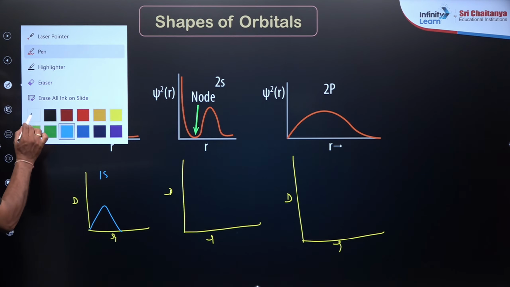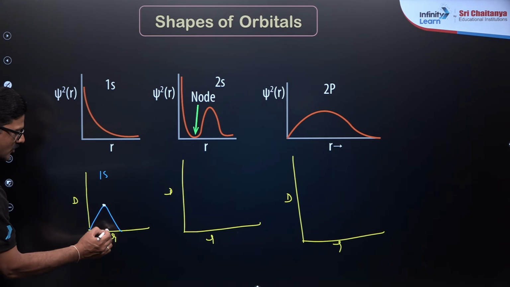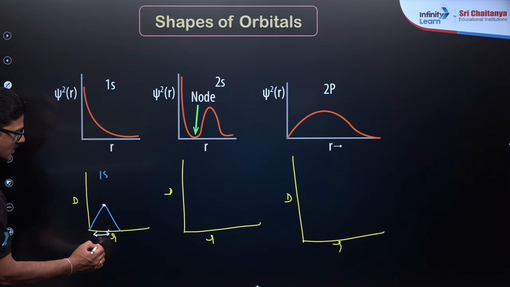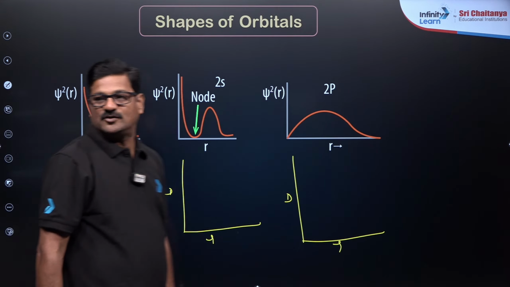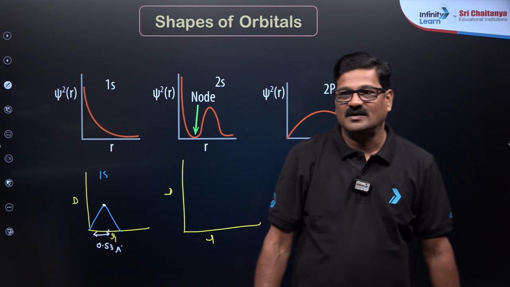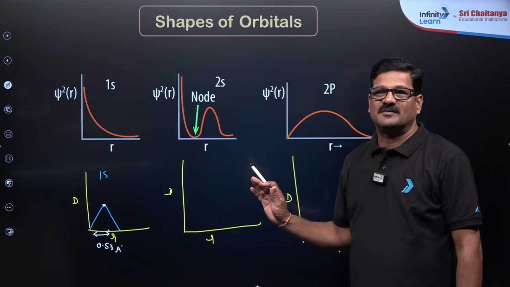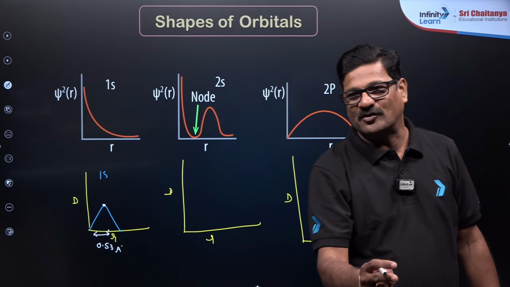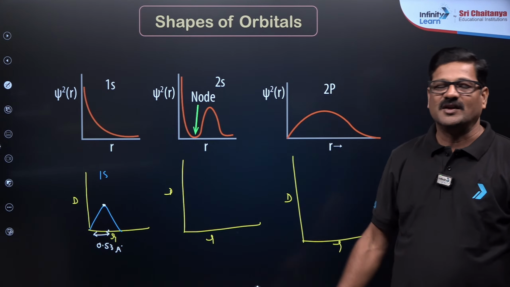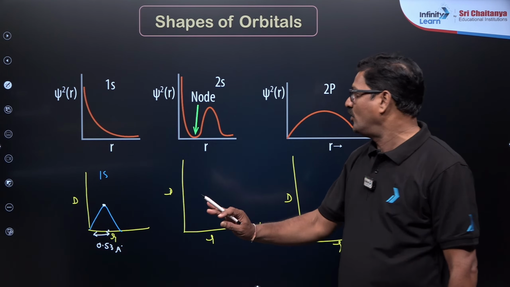And do you know the distance between these two? It is 0.53 angstrom units for the hydrogen atom. These graphs are very important, beta. These graphs are very important. Are you writing or not? If you have any doubts, please let us know.